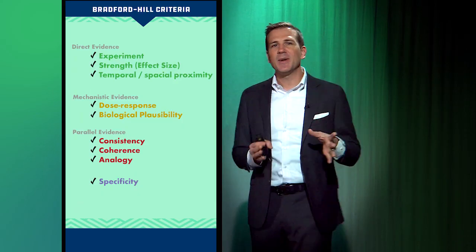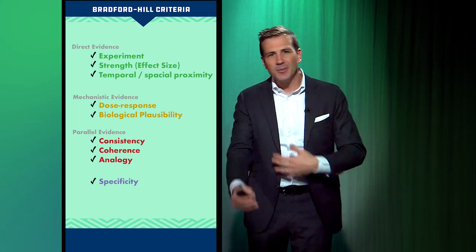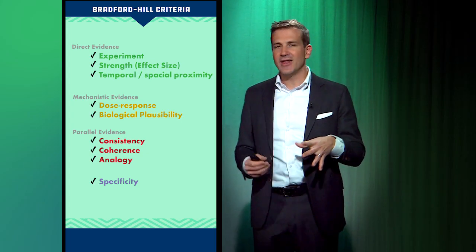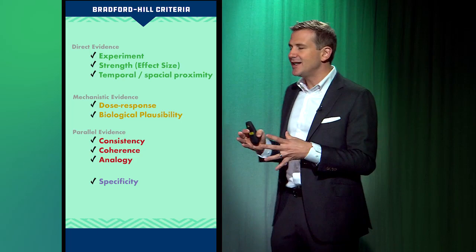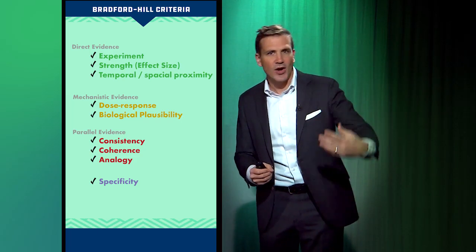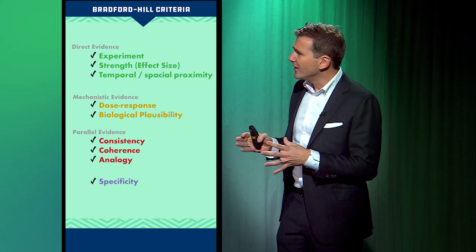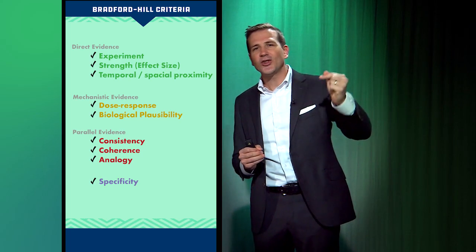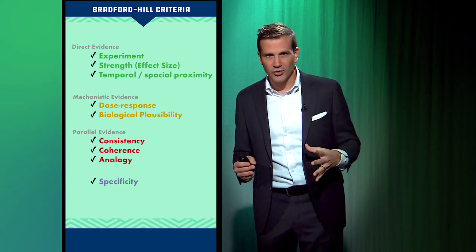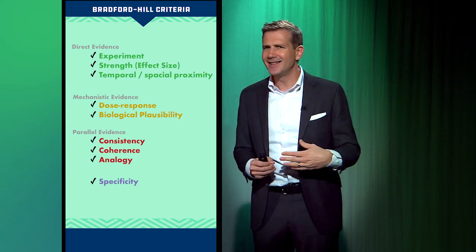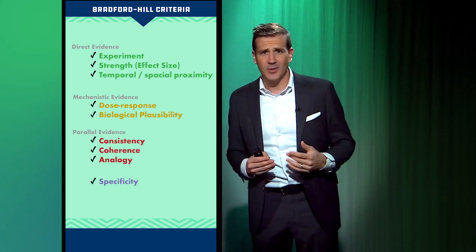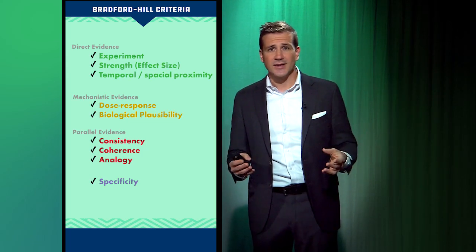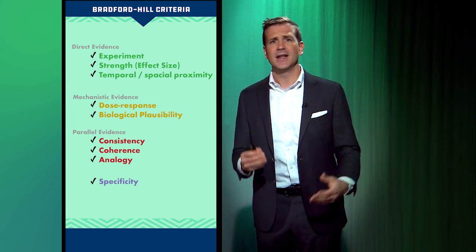Okay, so I told you about the Bradford Hill criteria. So far I've just kind of implied that you need to change something to infer causation. But Bradford and Hill got together and they came up with a bunch of criteria to sort of say these are evidence of causality. And it's important here to understand that the threshold that a randomized clinical trial is absolutely necessary to prove causality is not true. We can't do a randomized clinical trial of everything. We can't randomize people to smoking cigarettes versus not and see who gets lung cancer.